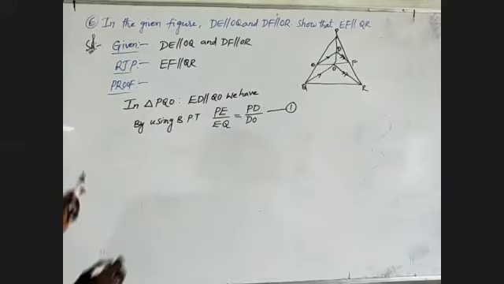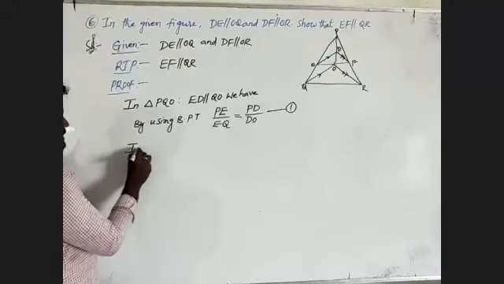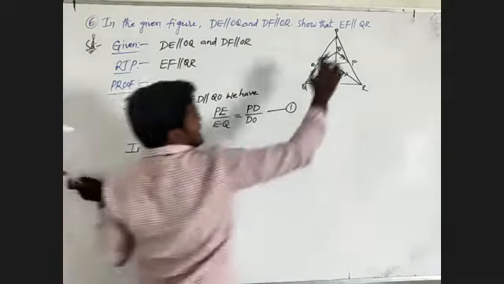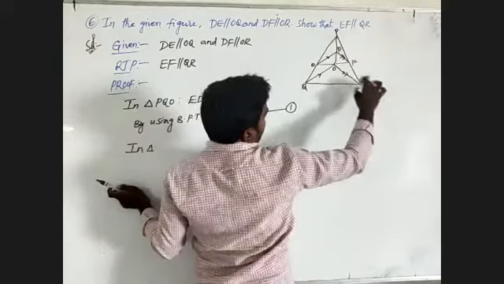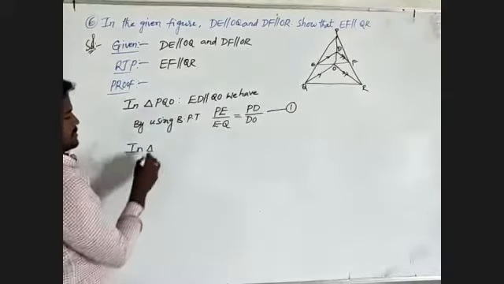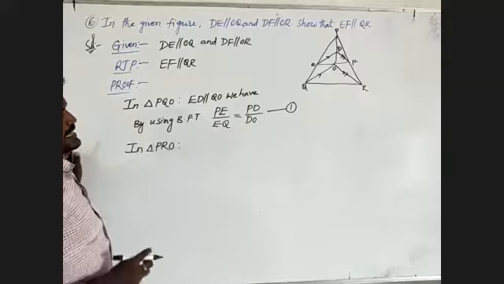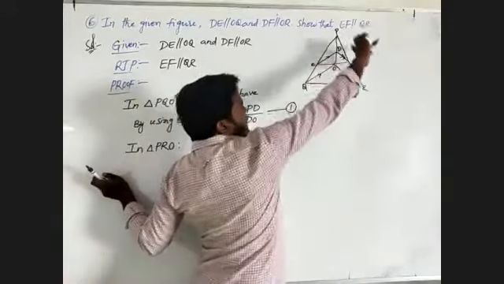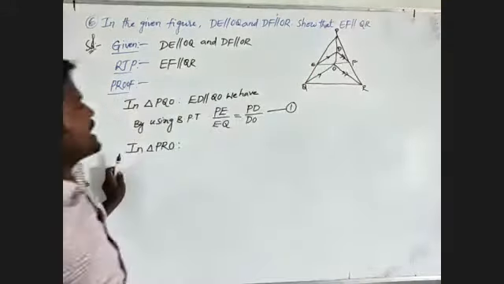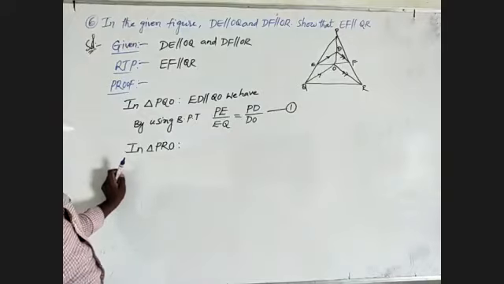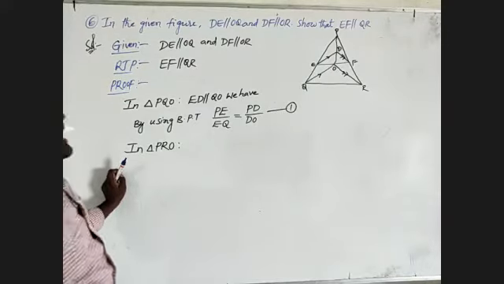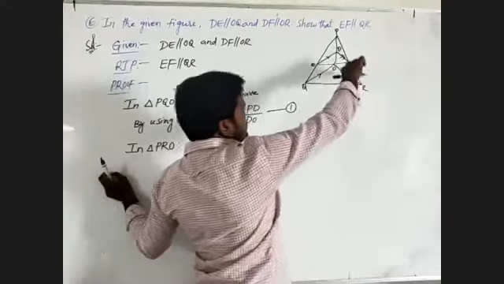Now I am going to another triangle. We will take triangle PRO. In this given triangle PRO, what are the parallel lines? Here the given parallel line is DF is parallel to what?